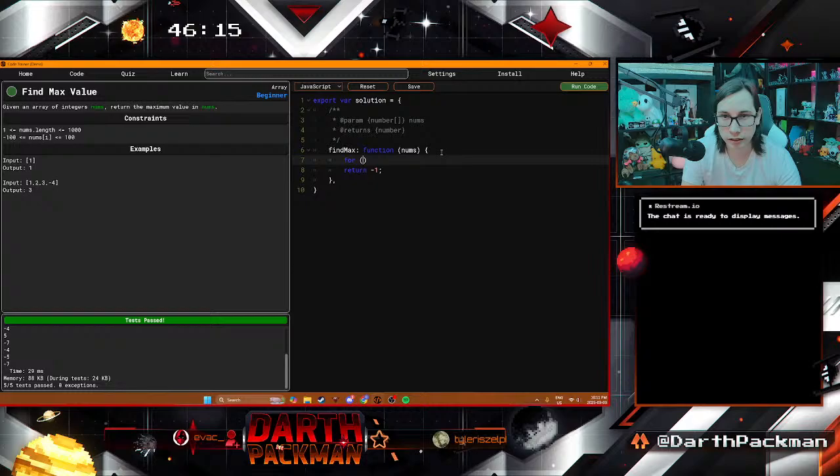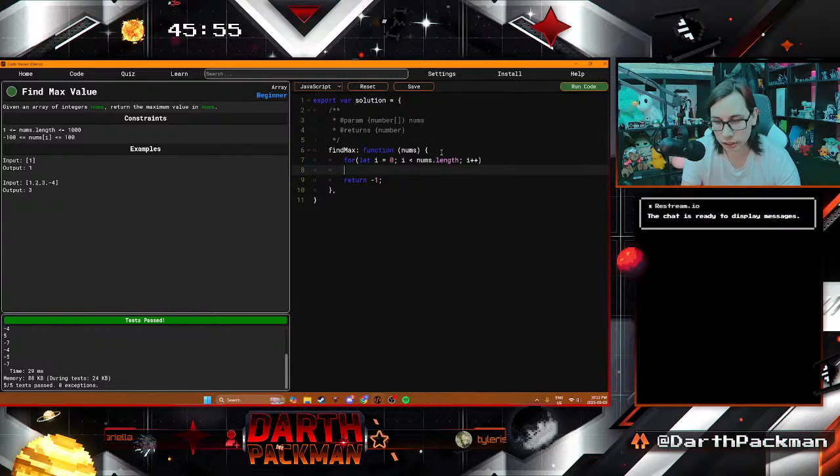We'll do a basic for loop, nothing crazy. And then we can do let, I think, 0, I less than, I believe nums.length is a proper one here. And then I plus plus. So it's the same solution here, realistically. And then we go current.